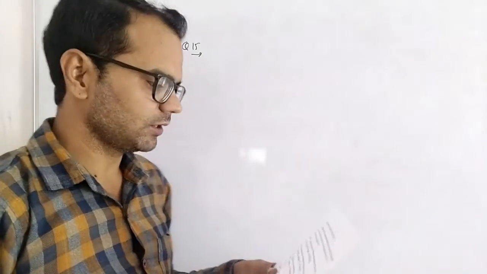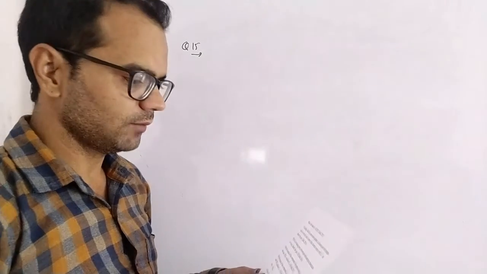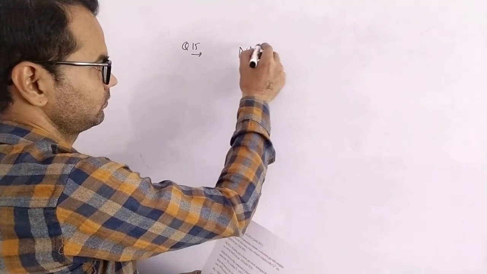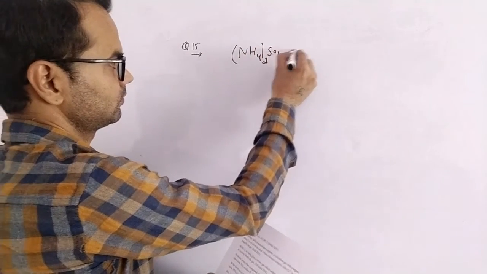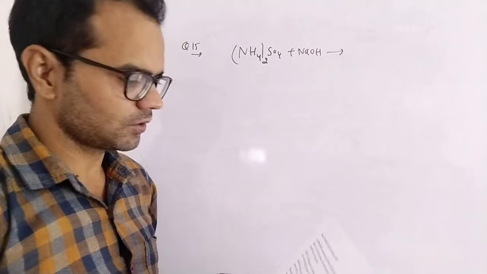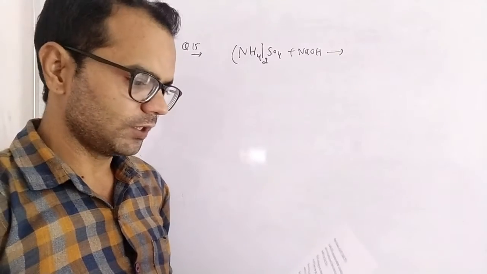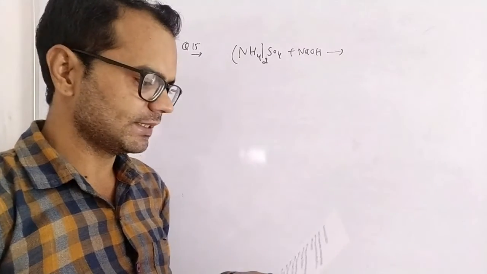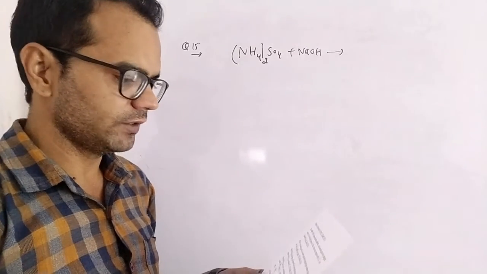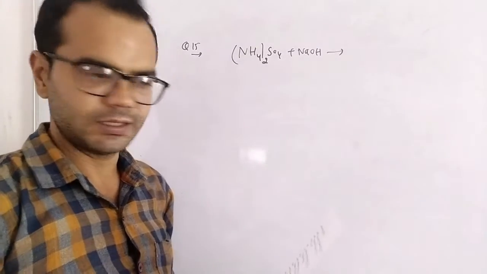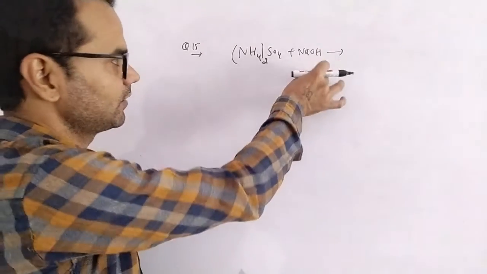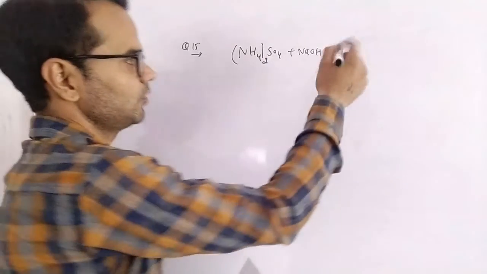Next question is a paragraph type question on adding sodium hydroxide to ammonium sulfate. On adding sodium hydroxide to ammonium sulfate, a colorless gas with pungent odor is evolved, which forms a blue colored complex with copper ion. Identify the gas. By the reaction of sodium hydroxide with ammonium sulfate, we obtain